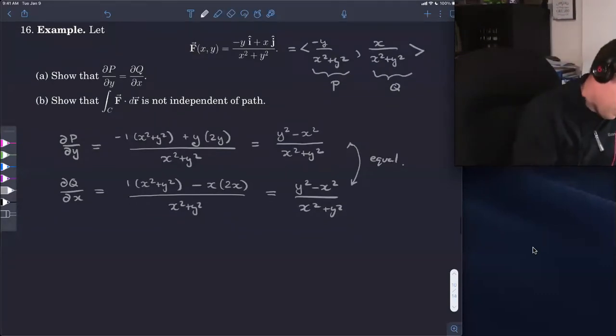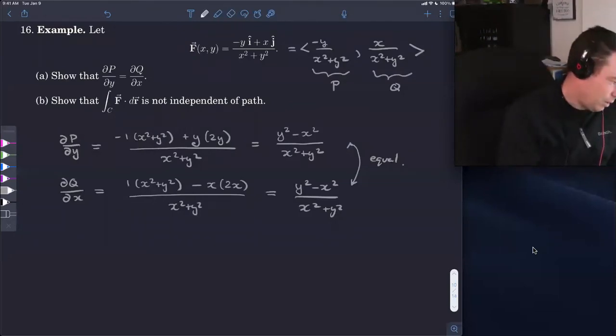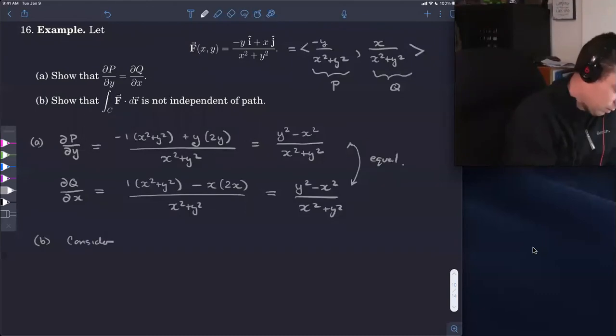Well, the first thing is this part B is telling us to show that this is not independent of path. So how are we going to show that? I'll do this quite quickly because we are in the final minute. I will just consider the unit circle.